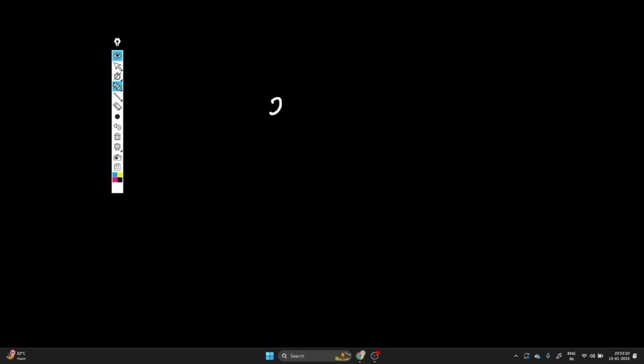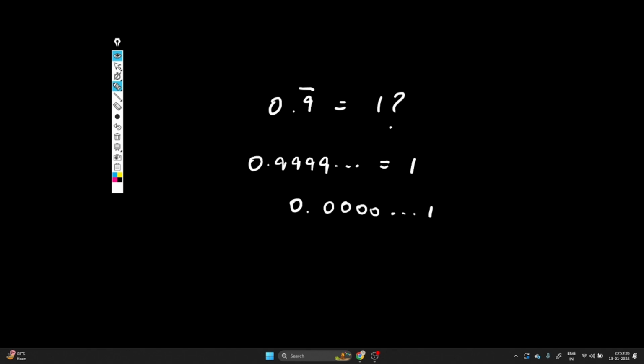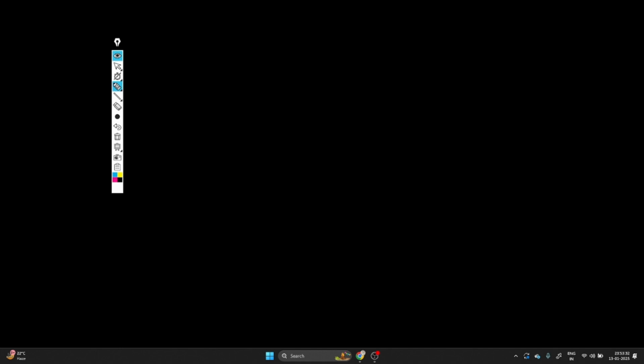So if we take 0.9 bar, can we actually compare it to 1? Because it is a quite different value. I mean, it is an infinite number of 9s and they go on. But is it really equal to 1? Because the difference between them must be 0.000 and it goes on forever, and at the end you reach a 1. So we can approach this using variables.